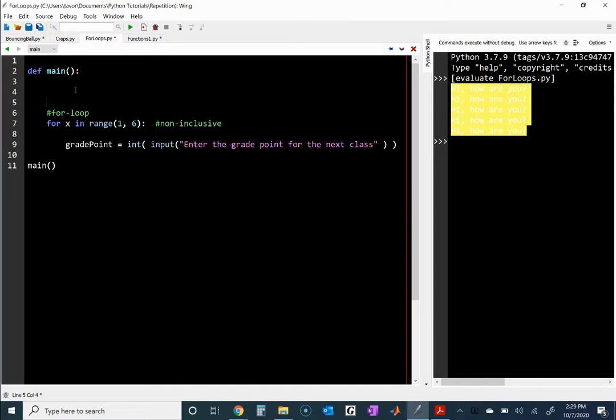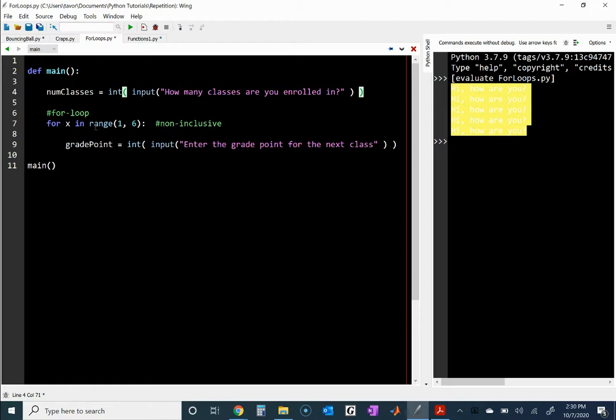We could ask first for the number of classes. So num classes is equal to what the user enters when I ask the user how many classes are you enrolled in. Don't forget your extra set of parentheses there.